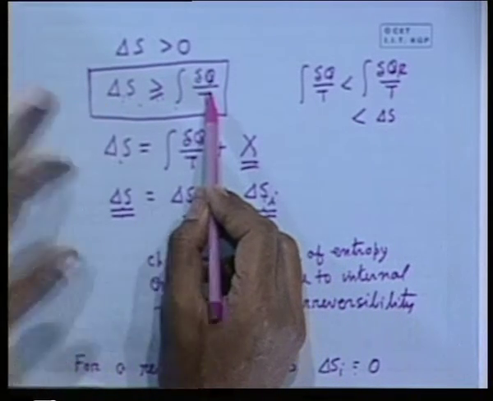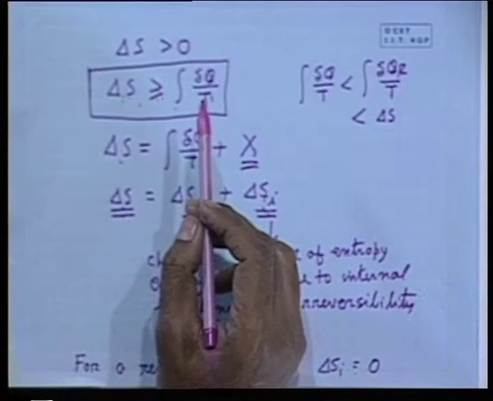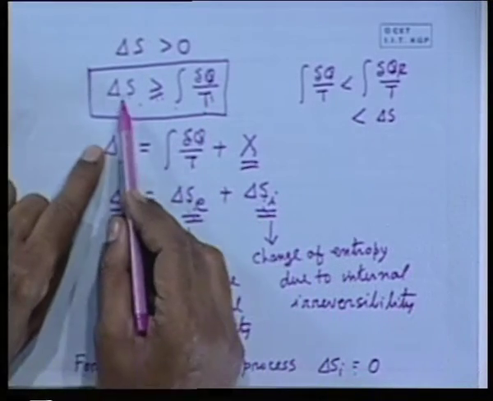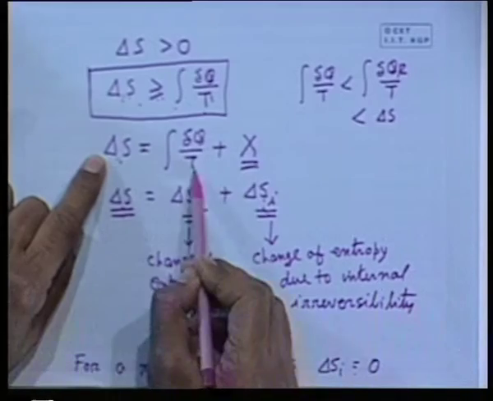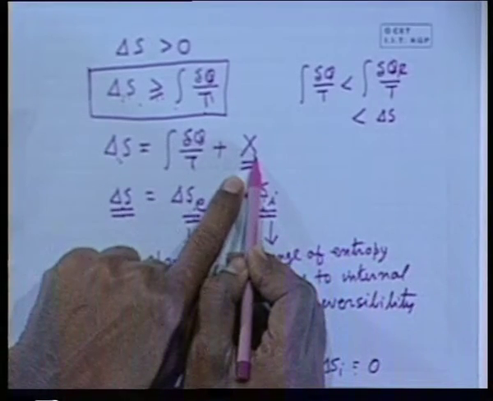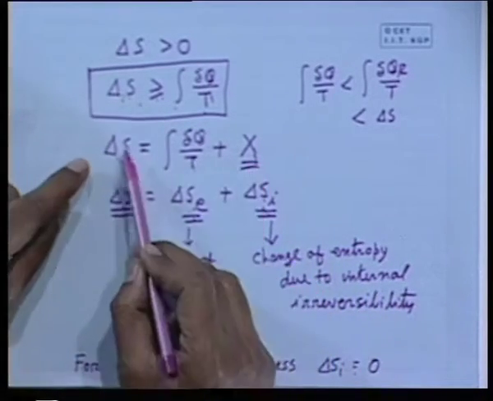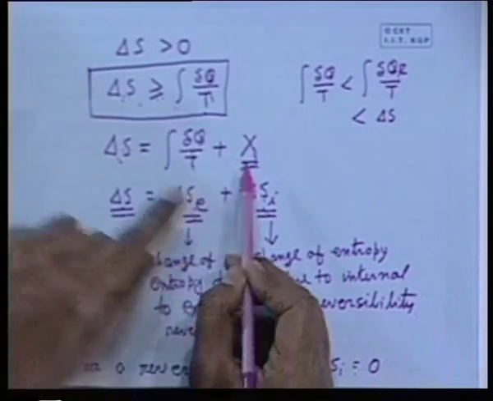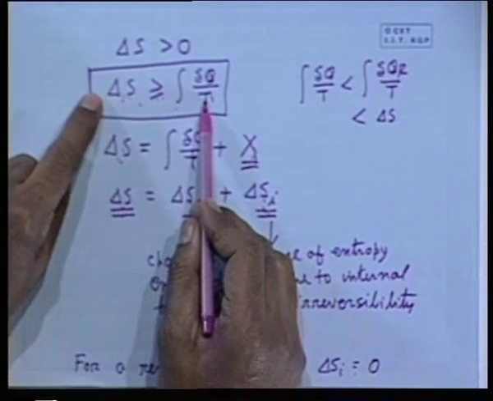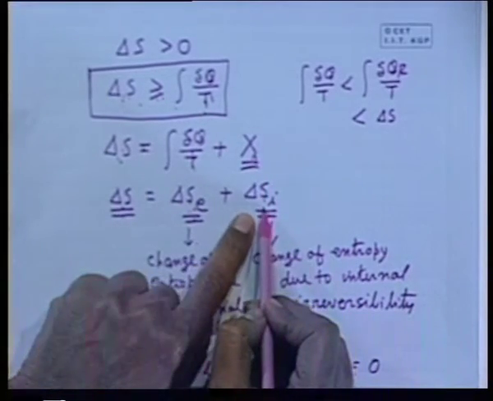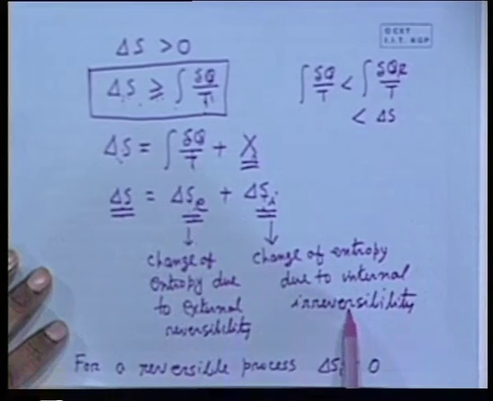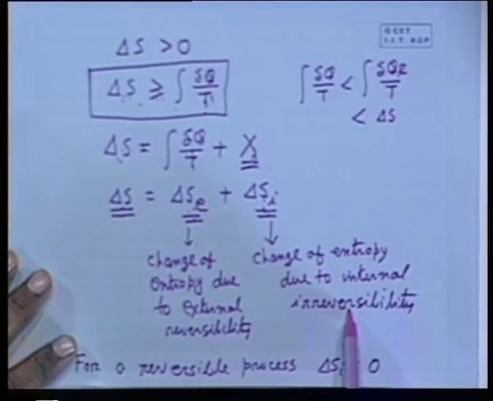So, in general, if I consider the process may be irreversible or reversible, I can write delta S equals this plus some positive quantity, which is 0 in case of a reversible process. So, in this case equality will hold good. Otherwise, this positive quantity will take care of the inequality. This positive quantity is defined as entropy change due to internal irreversibility. And for a reversible process, this becomes 0.